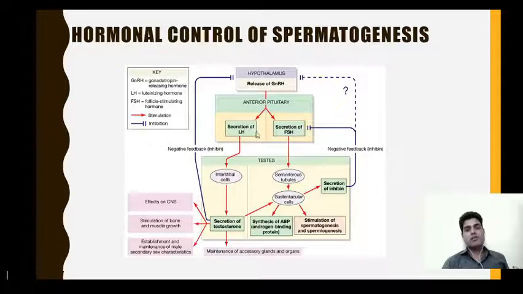Now the next is the secretion of luteinizing hormone. The luteinizing hormone acts on the interstitial cells, and that leads to the secretion of testosterone. This testosterone is responsible for the maintenance of accessory glands and organs. It affects the CNS, stimulates bone and muscle growth, and establishes and maintains male secondary sex characters. So this hormone is also known as the sex hormone, and it is responsible for maintaining secondary sexual characters in males. So this is about the hormonal control of spermatogenesis.